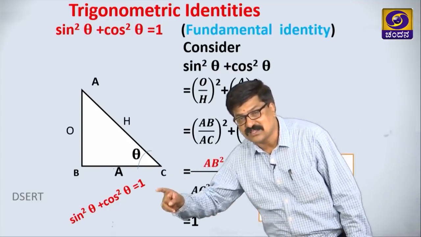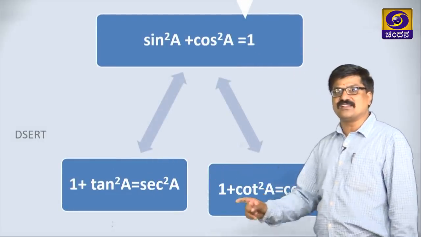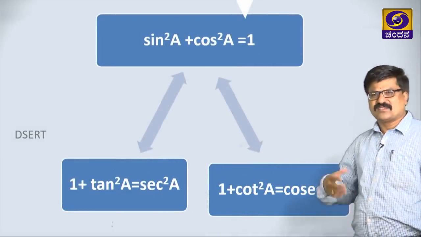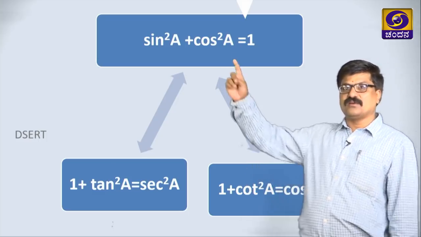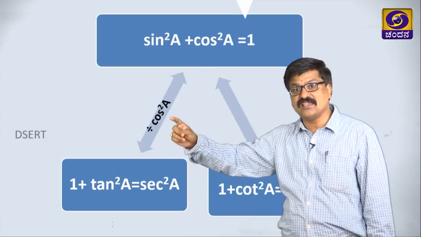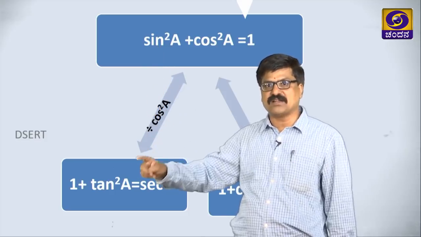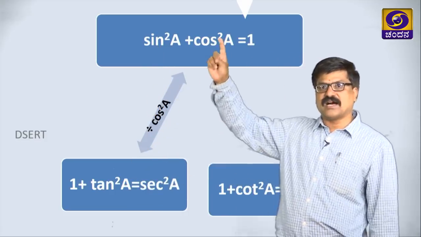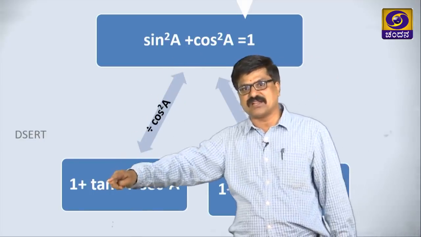Using this fundamental identity, we are getting 2 more identities here. See how we can prove it? Very easy. For this fundamental identity, divide each term by cos squared. Sin squared by cos squared is tan squared, cos squared by cos squared is 1, between them plus is there, I am writing plus.